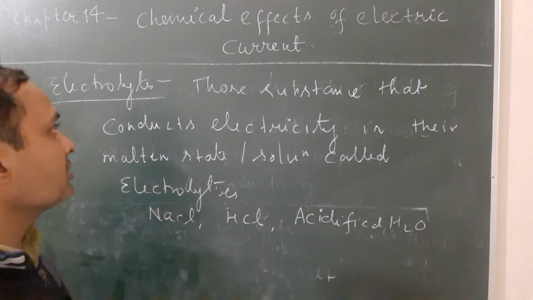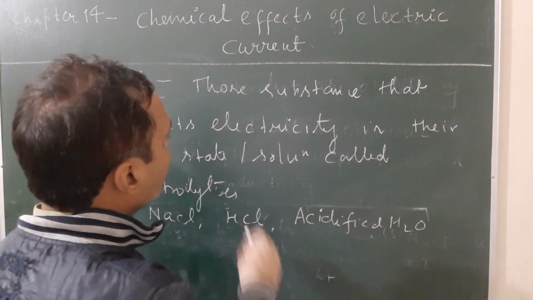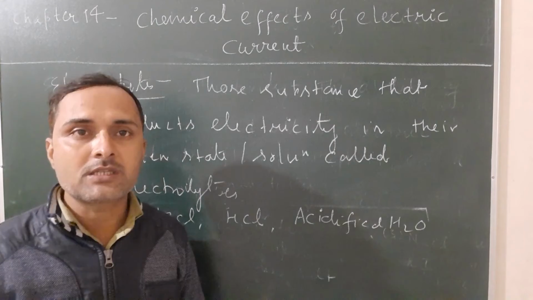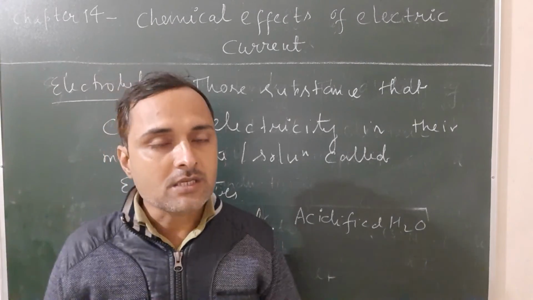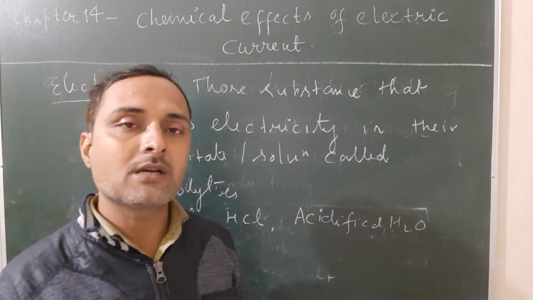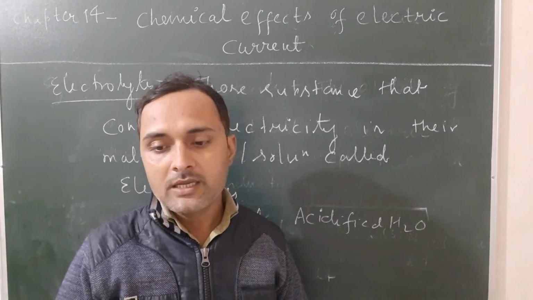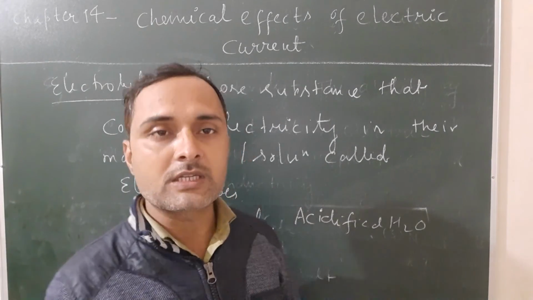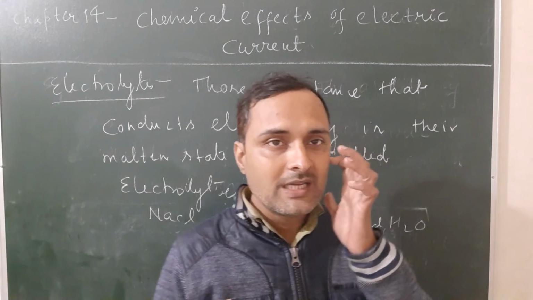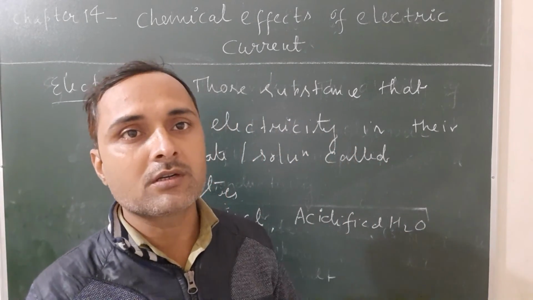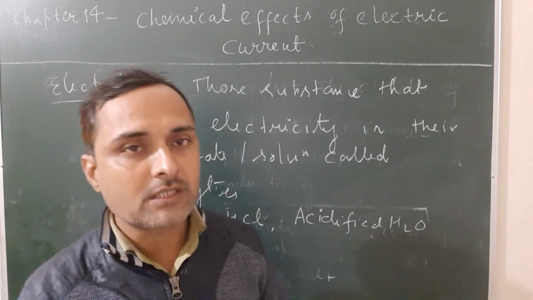Non-electrolytes are just the opposite. Those substances that do not conduct electricity in their molten state, or you can say in solution, are known as non-electrolytes. Examples are alcohols and sugars. They are non-electrolytes because these substances do not conduct electricity in their molten state or solution.